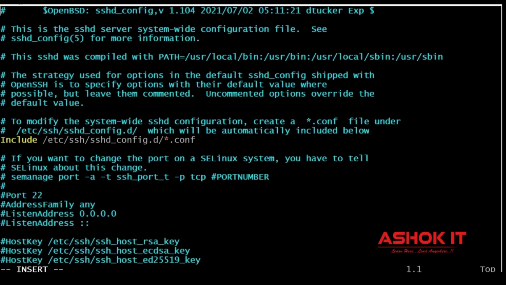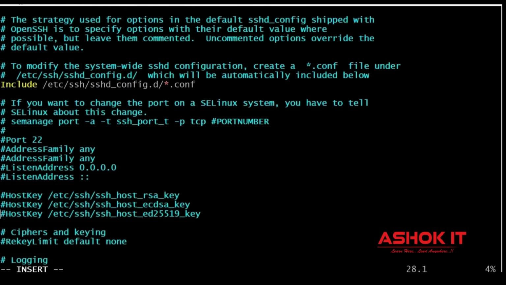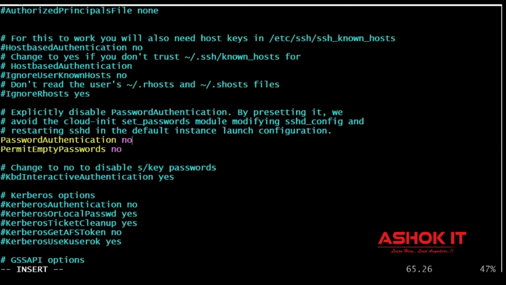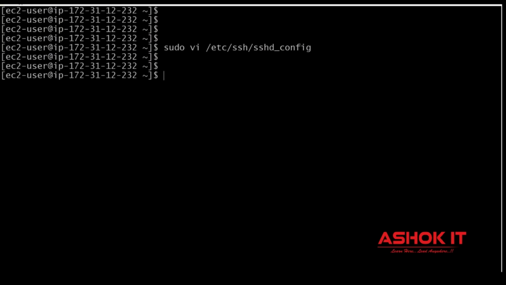Go to insert mode, then find the option PasswordAuthentication. It is available as no. Change this value to yes, guys. Then save this file, escape, :wq. Now I have updated that file.